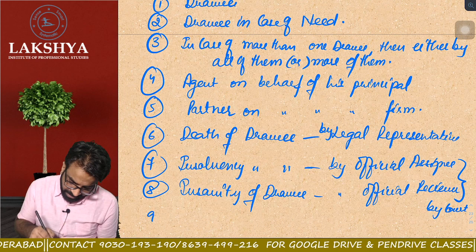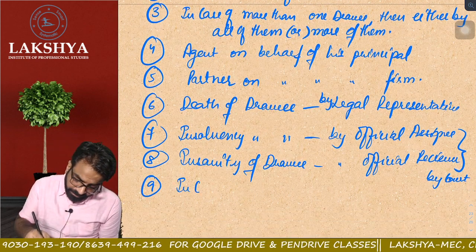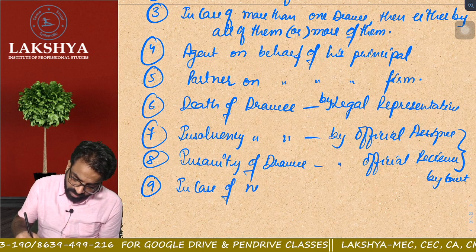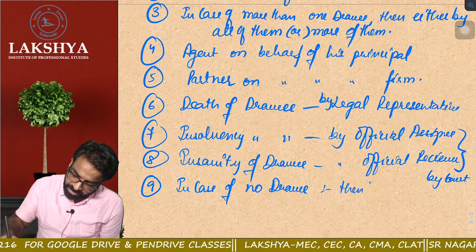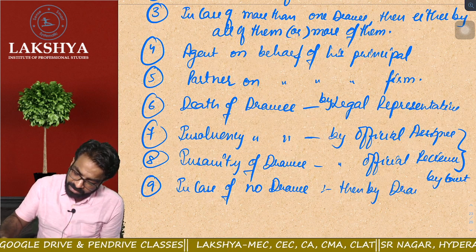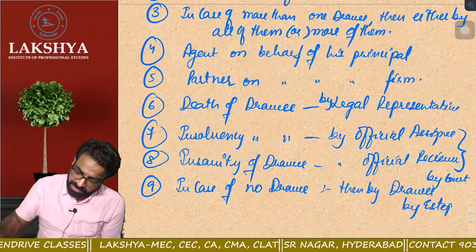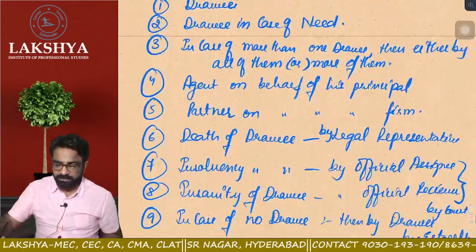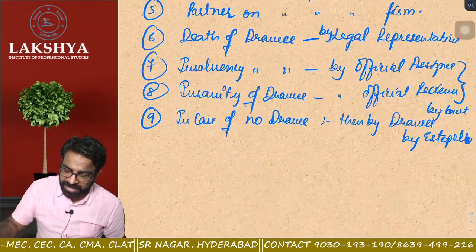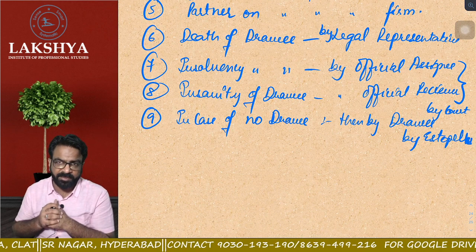Right or not? Point number 9. In case of no Drawee, अच्छा tell me now. In case of no Drawee, then by Drawee by estoppel. What is the name of the person? It is known as Drawee by estoppel. So अगर कोई भी Drawee नहीं है, Drawee by estoppel. What do you mean by Drawee by estoppel? Any sudden person who came to rescue. Do you remember holder in due course or payment in due course में?